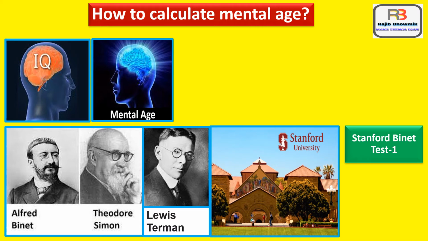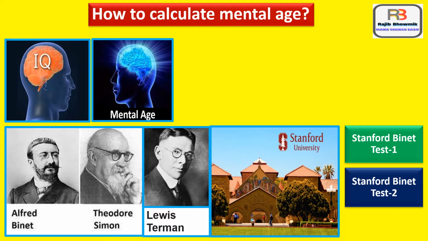This test can be used for assessment of general intelligence. It is useful for people aged 2 to 45 years. It is very effective at 16 years of age. For adults, this test is not that accurate. Another test is called Stanford Binet Test 2. It is for general mental ability. It takes 45 to 60 minutes and it's a very comprehensive test.